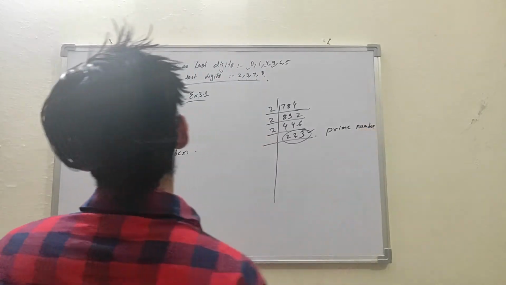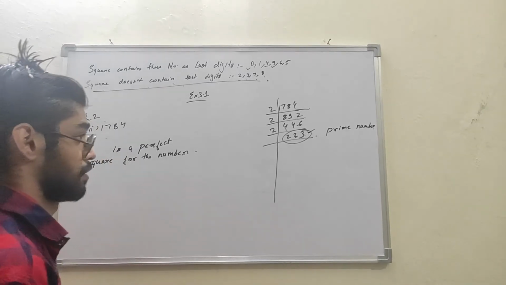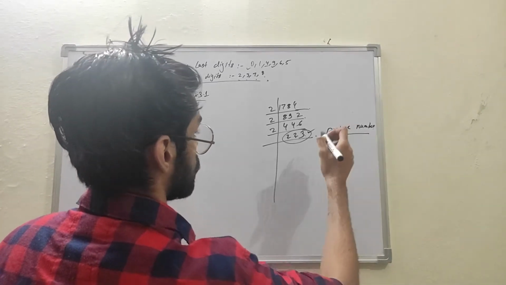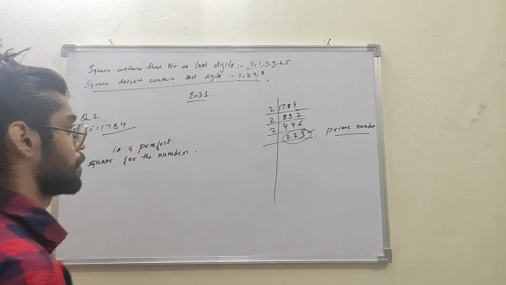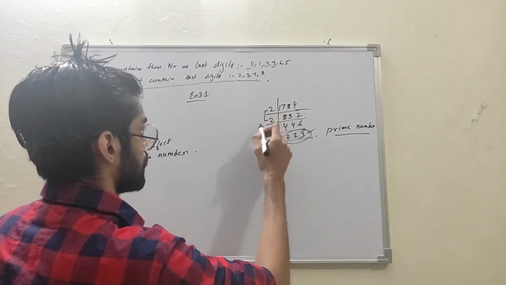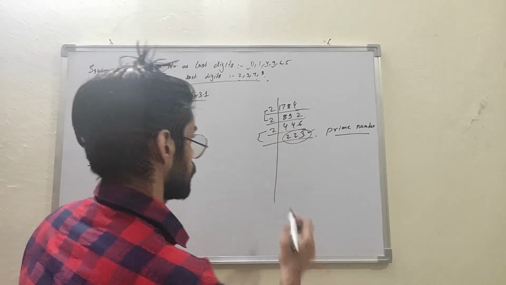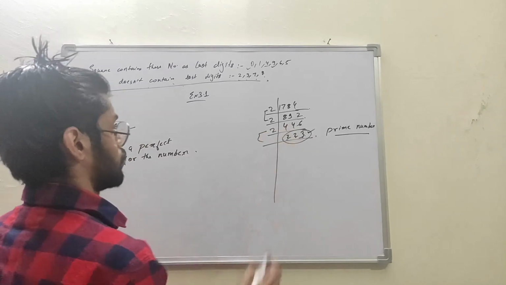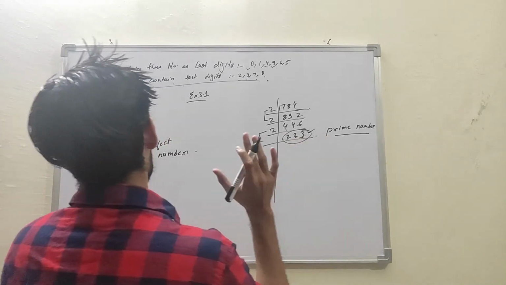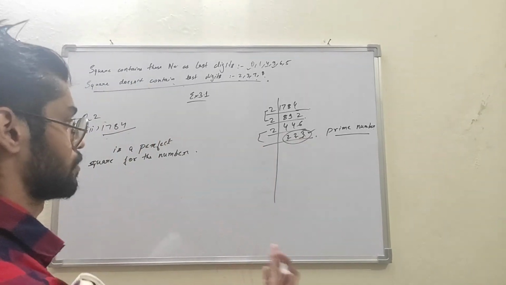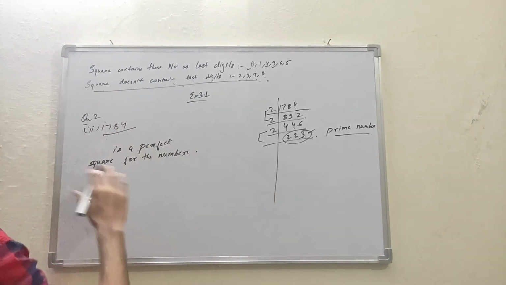And here in the question they are asking that show that each of the following numbers is a perfect square. Since it is a prime number and it couldn't be divisible by any other number, 1784 can never be a perfect square. Okay, here we can pair these two, but these two numbers couldn't be paired because the numbers are 223 and 2, so different numbers can never be paired. Okay, and since it is a prime number, it couldn't be divisible by any other number. Hence, 1784 is not a perfect square.